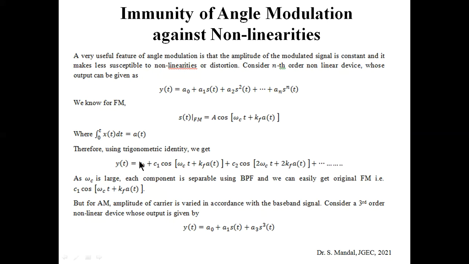You can see that the first term is the DC component, and if omega_c is large, this part is the original FM, and the rest is FM with higher order carriers, that means harmonics of FM. If the value of omega_c is quite large, we can use different bandpass filters to separate them and easily get the original FM signal. That means ultimately the nonlinearity of the device does not affect it so much, because we can easily separate out the original FM.